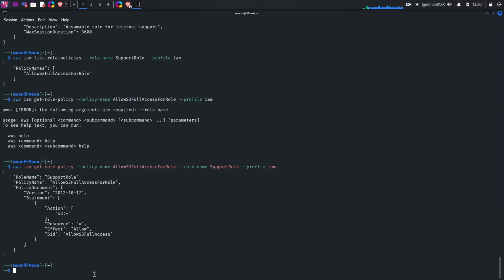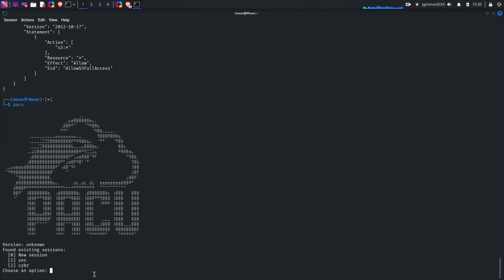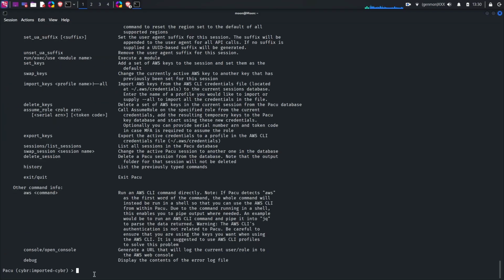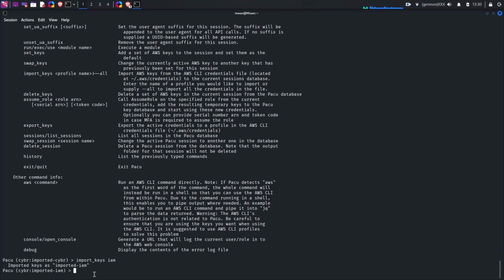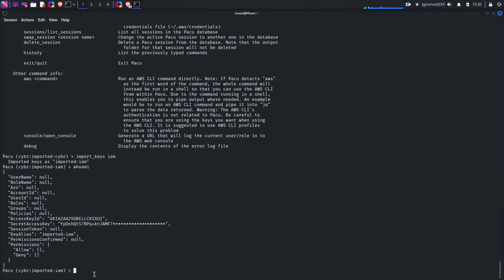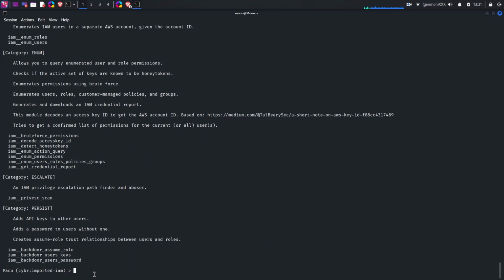Okay, let's go back to our terminal and we can run PACU. And we can select an existing session, which I chose cyber, which is the cyber lab. And I put import keys IAM. It's going to import the IAM account from the AWS CLI. All the access keys will be imported.